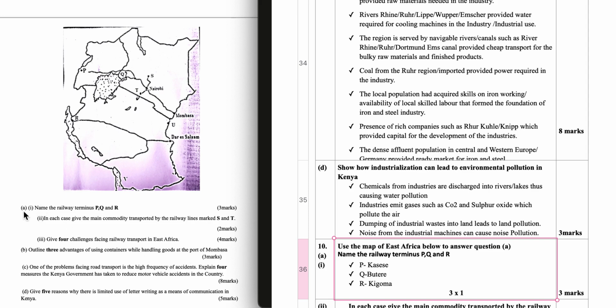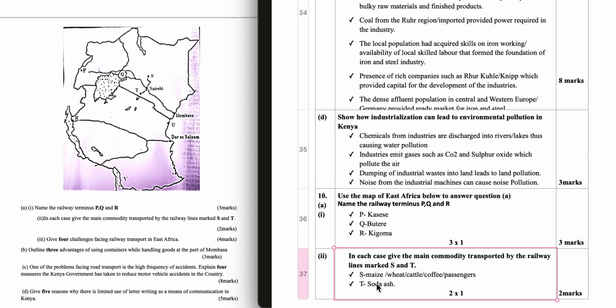Question 10A2. In each case, give the main commodity transported by railway lines marked S and T. S is maize, wheat, cattle, coffee, and also passengers. T is soda ash.